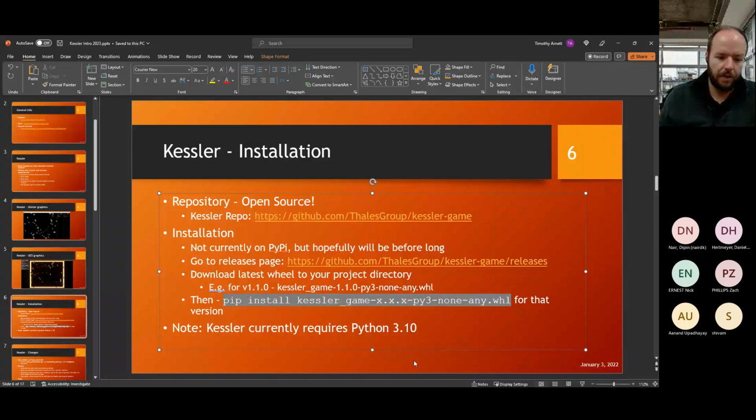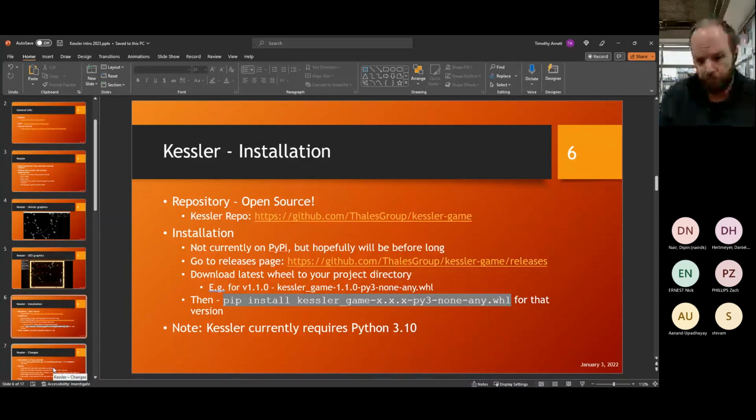One thing to note is that Kessler does require Python 3.10. If I remember correctly, I believe that's because of graphics. If you're running it without graphics, you may be able to run on different Python versions, but to get around that, we're simply saying that it's Python 3.10. Zach, you can correct me if I'm wrong about why it needs 3.10. Okay, so pretty simple installation.